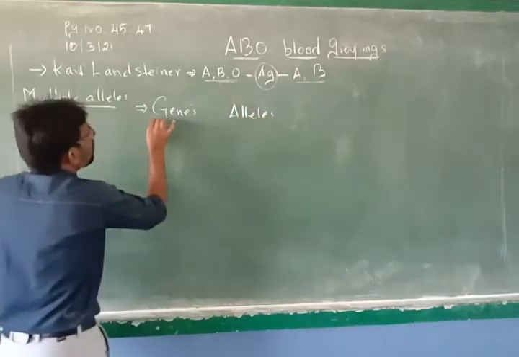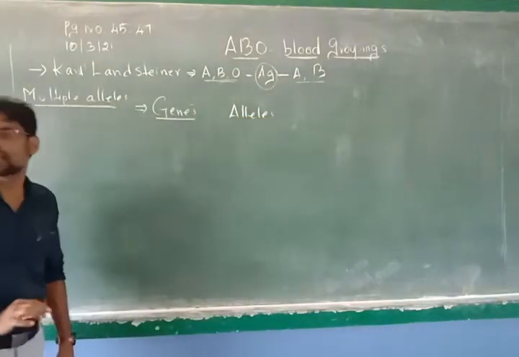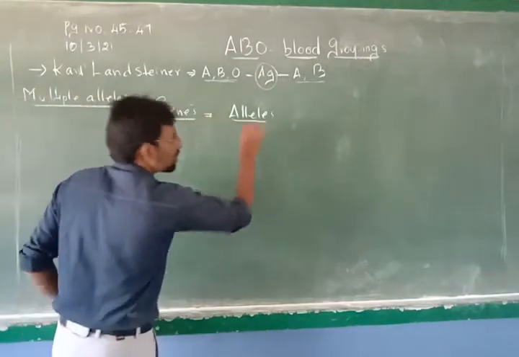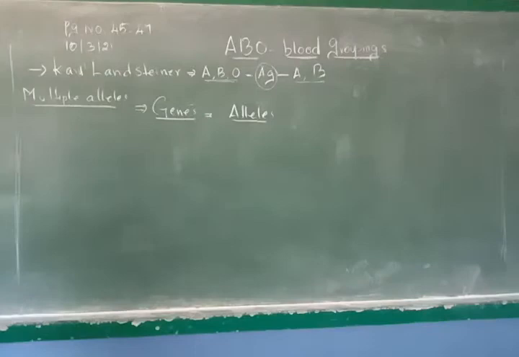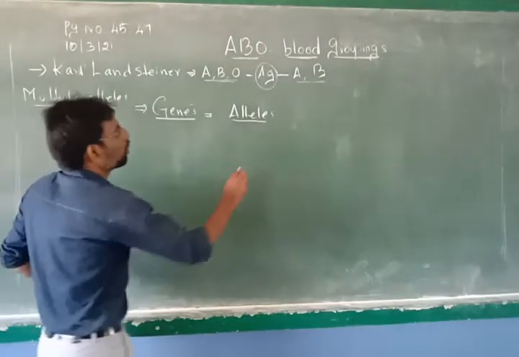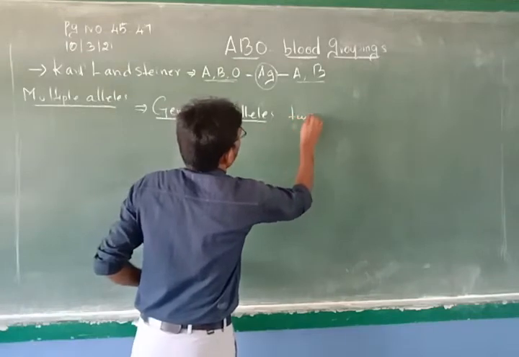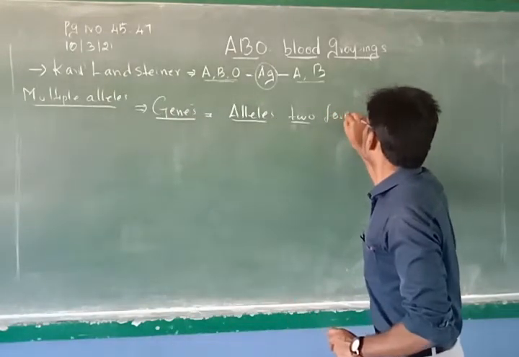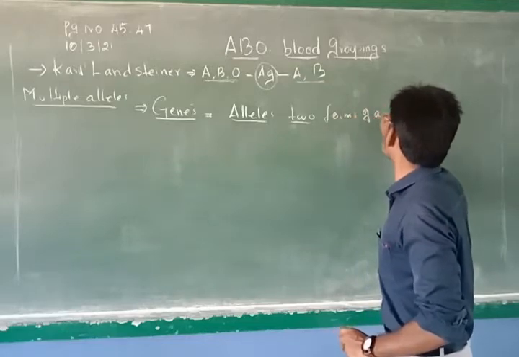Now, every gene has a pair of alleles. That means every gene will have 2 different forms of alleles.